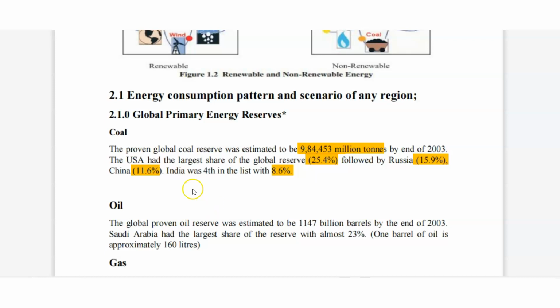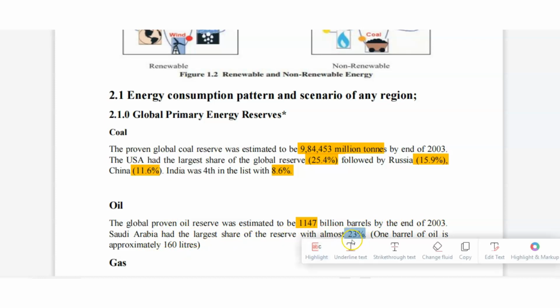Oil: the global proven oil reserve was estimated to be 1147 billion barrels by the end of 2003. Saudi Arabia has the largest share of reserve, almost 23%. We know that.